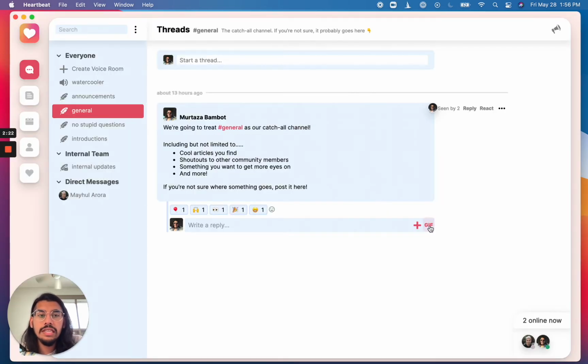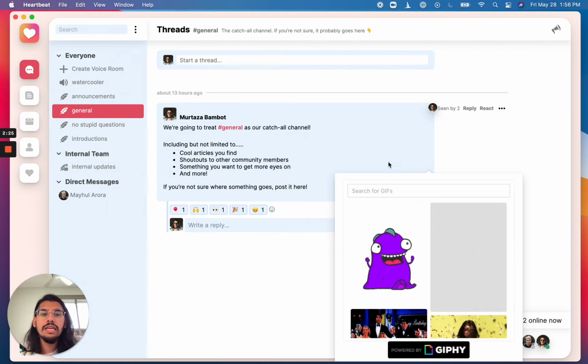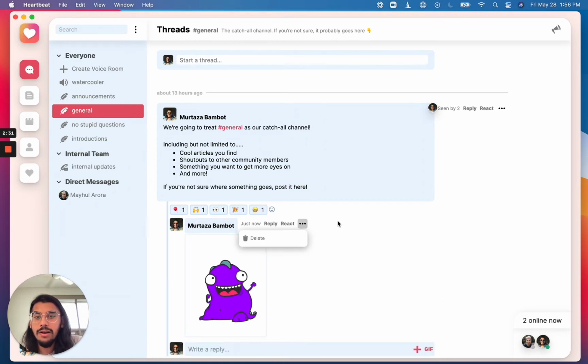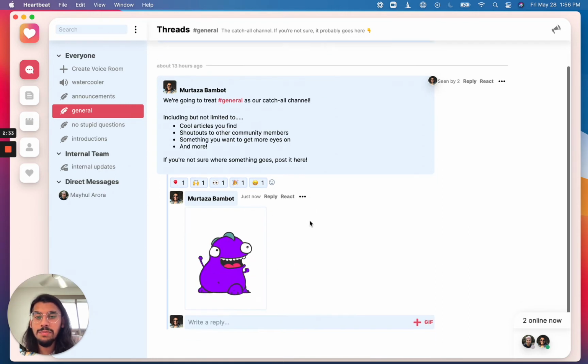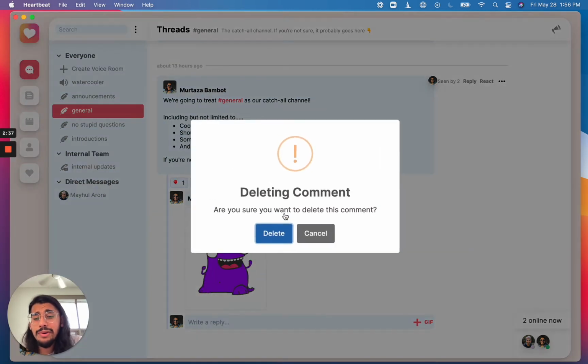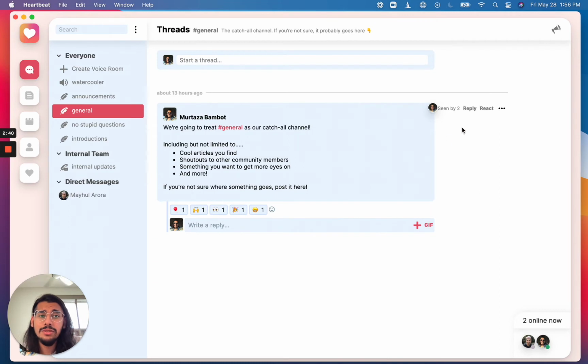We've also got GIFs enabled. So if I click this GIF button, it'll allow me to grab a GIF, just drop it into the comments, and then have that displayed over here. So here we've got that little GIF that we just posted. If I wanted to remove my comment, I can delete it. Moderators can actually delete any comments that they need to as well.